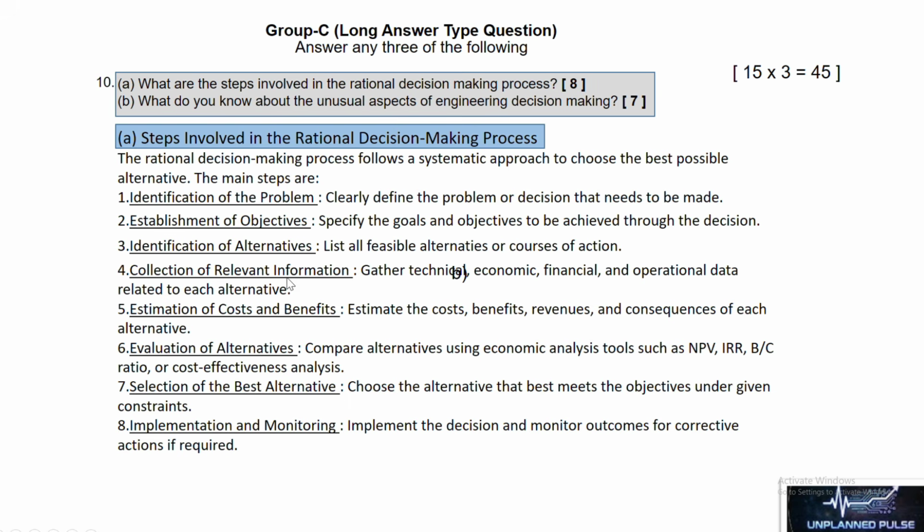Number 4, collection of relevant information, gather technical, economic, financial, and operational data related to each alternative. Number 5, estimation of costs and benefits, estimate the costs, benefits, revenues, and consequences of each alternative. Number 6, evaluation of alternatives, compare alternatives using economic analysis tools such as NPV, IRR, B/C ratio, or cost effectiveness analysis. Number 7, selection of best alternative, choose the alternative that best meets the objectives under given constraints. Number 8, implementation and monitoring, implement the decision and monitor outcomes, taking corrective actions if required.